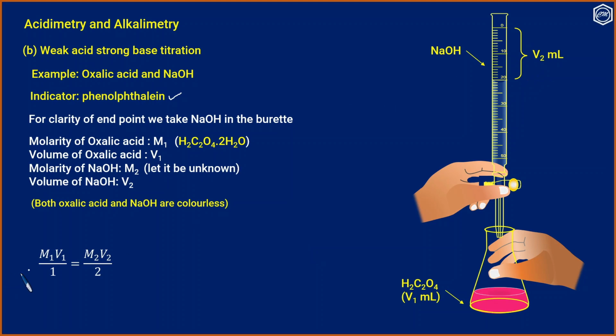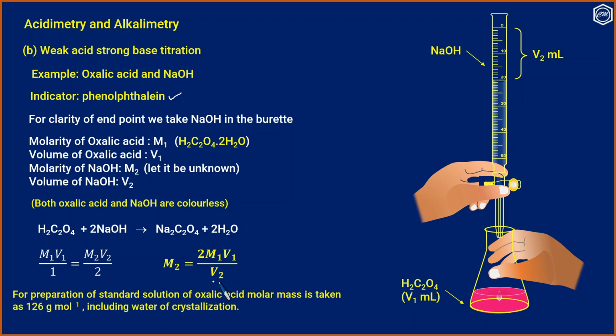So we can use the relation M1 V1 by 1 is equal to M2 V2 by 2. This is because we need 2 moles of NaOH for 1 mole of oxalic acid. Therefore, M2 is equal to 2 M1 V1 by V2. For preparation of standard solution of oxalic acid, molar mass is taken as 126 gram per mole, including the water of crystallization.